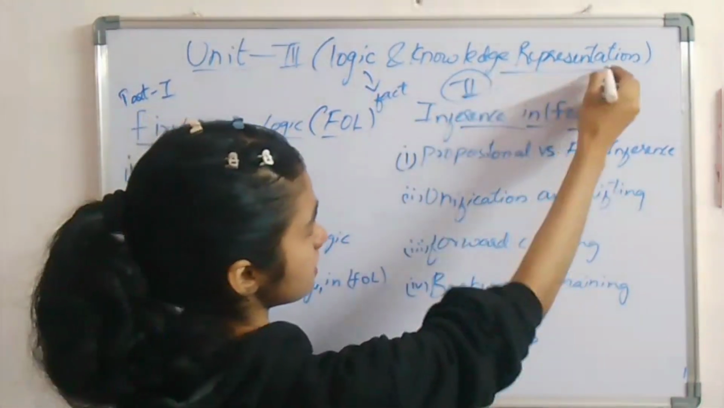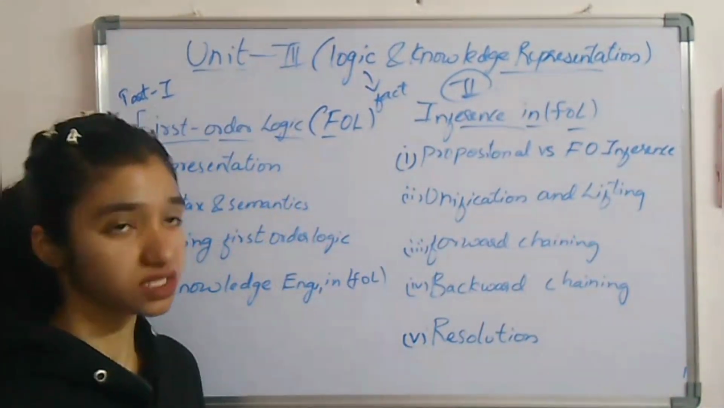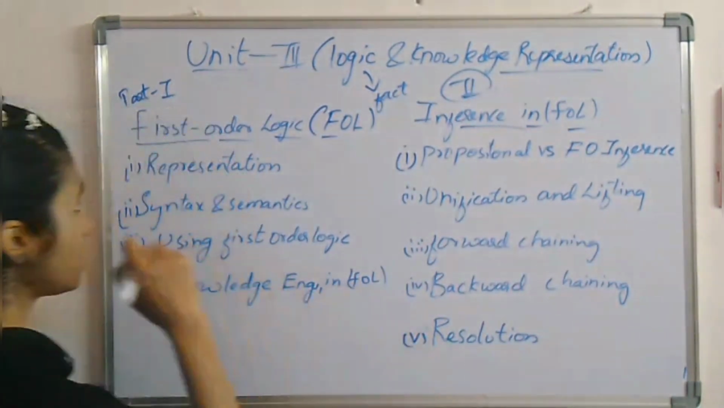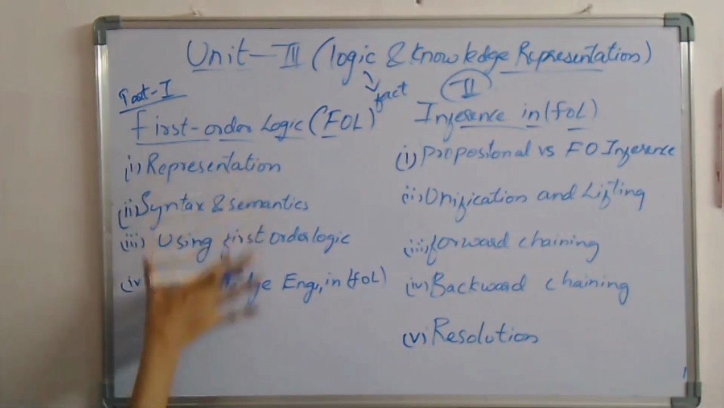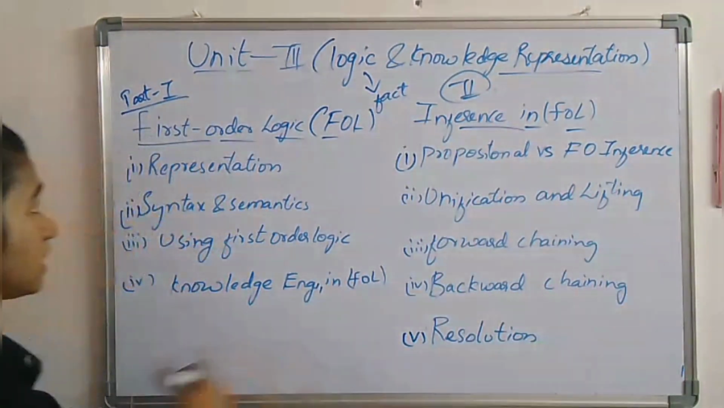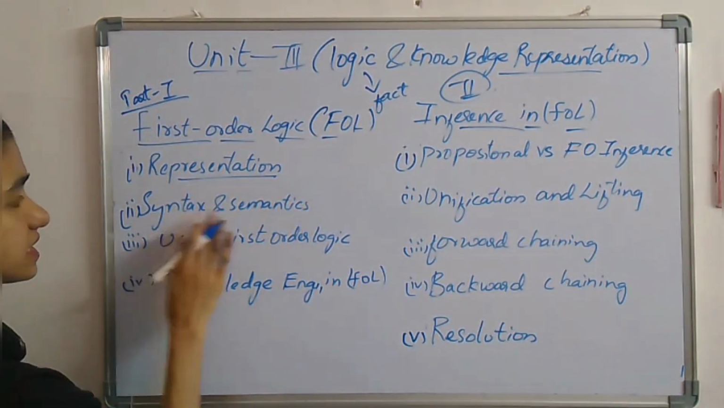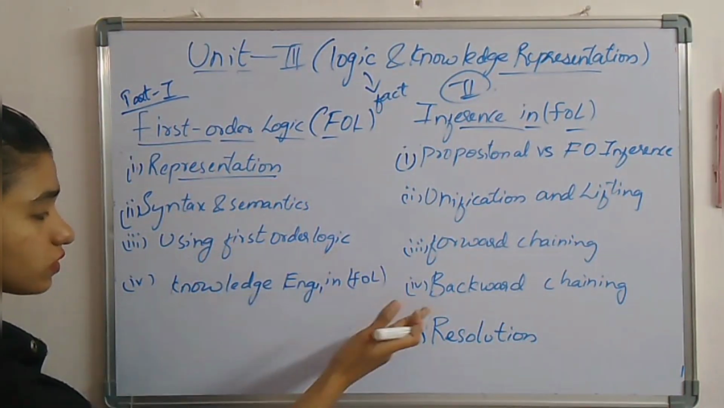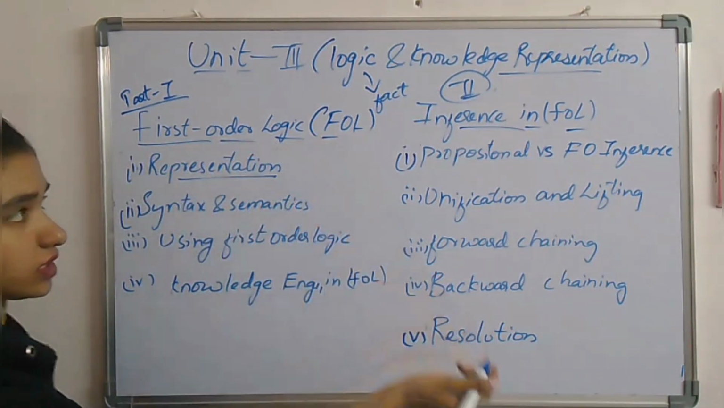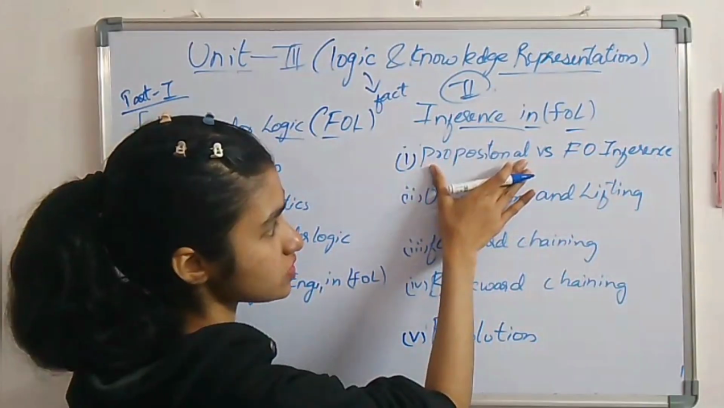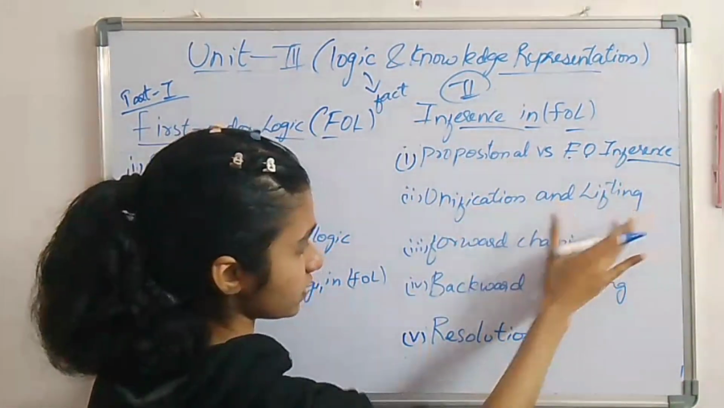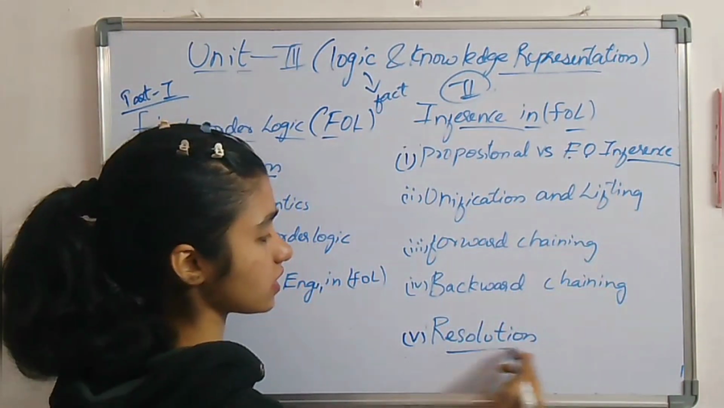Next, knowledge representation is the way of storing the information so that AI can reason with it. So here in the first part we have 4 subtopics and in the second part we have 5 subtopics. Let's go through this one. Representation, syntax and semantics of first order logic, using first order logic, knowledge engineering in first order logic. Next, inference in FOL, propositional versus first order inference, unification and lifting, forward chaining, backward chaining, resolution.